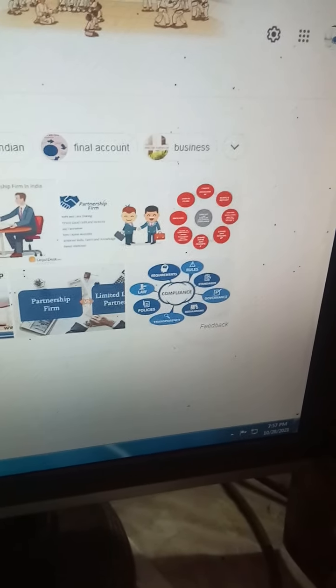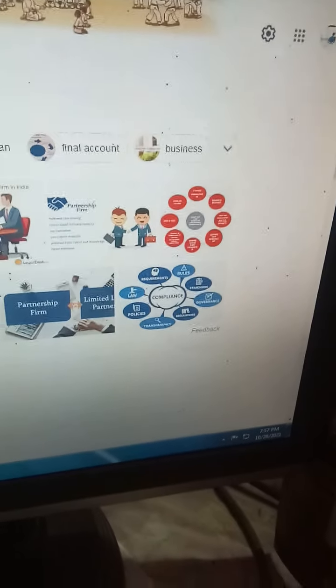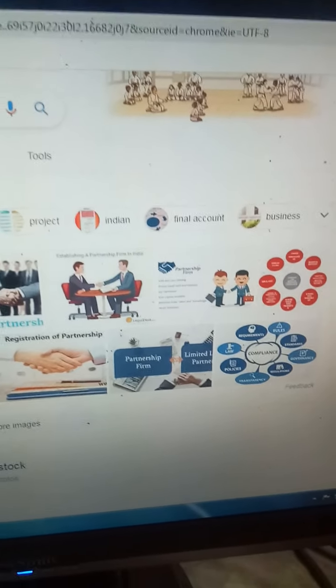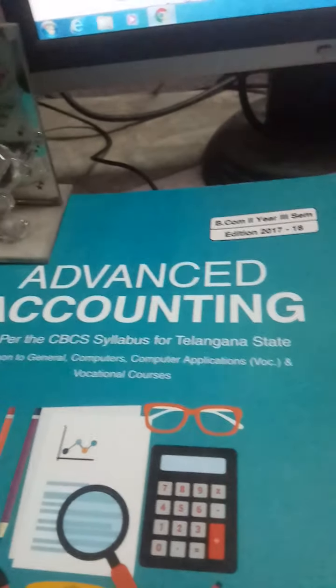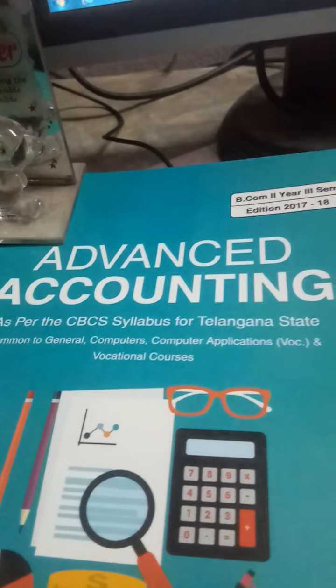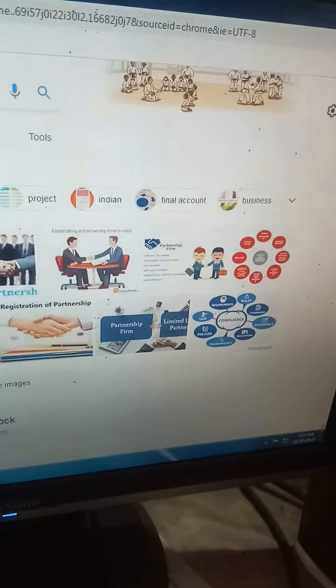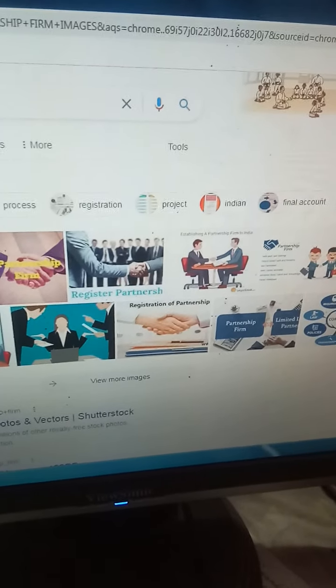In partnership business, the partnership deed plays a vital role. The partnership deed is an agreement between the partners, my dear students. And one more thing I want to say, there are two kinds of capital accounts of the partners. They are fixed capital account and fluctuating capital account. In case of fixed capital account, whatever capital is introduced at the beginning of the year, the same remains the capital at the end of the year. Whereas in case of fluctuating capital, the partners are allowed to take whatever amount as drawings and all adjustments will be done in capital accounts.